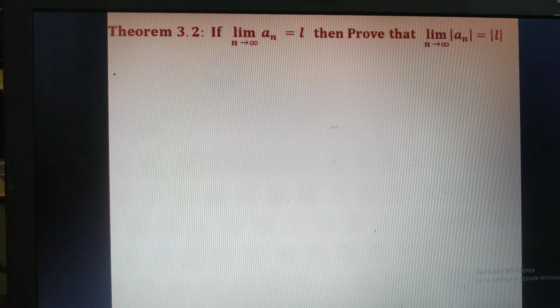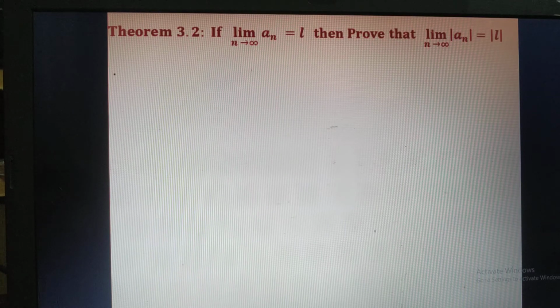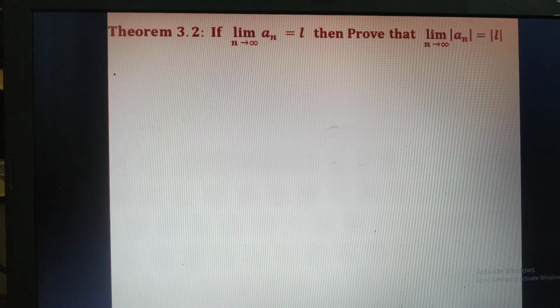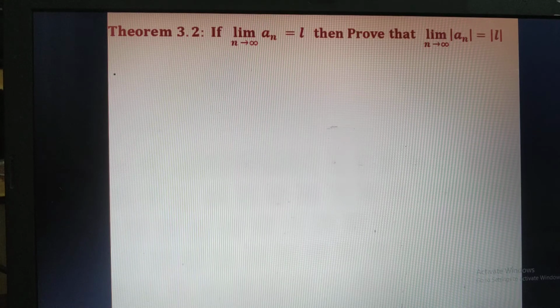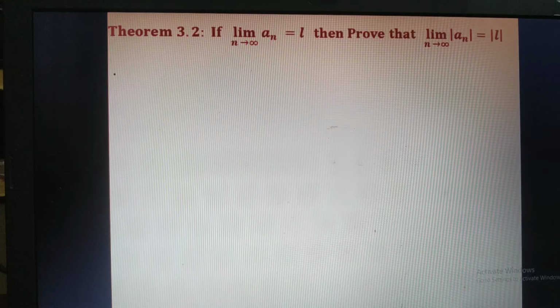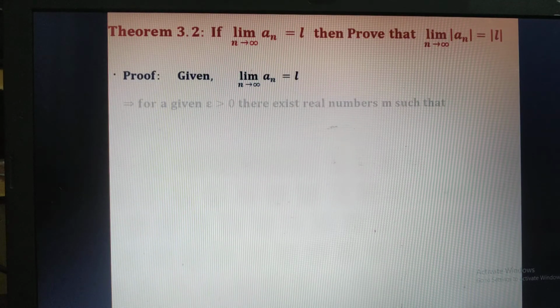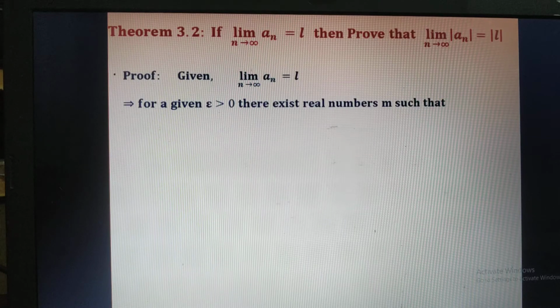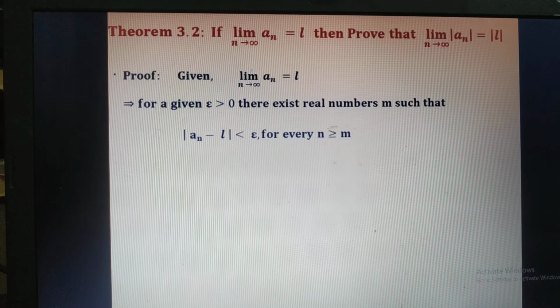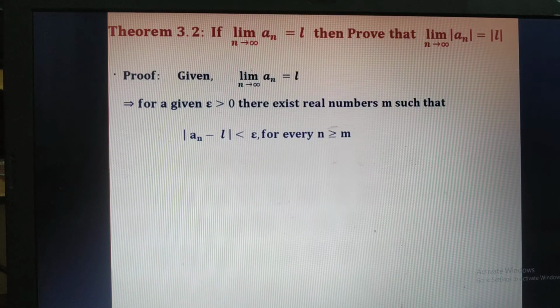To go to the second theorem, 3.2: if limit n tends to infinity an equal to L, then prove that limit n tends to infinity modulus of an is equal to mod L. For this, consider the proof. Given that limit n tends to infinity an equal to L, by definition, for a given epsilon greater than 0, there exists a real number m such that modulus of an minus L is less than epsilon for every n greater than or equal to m.